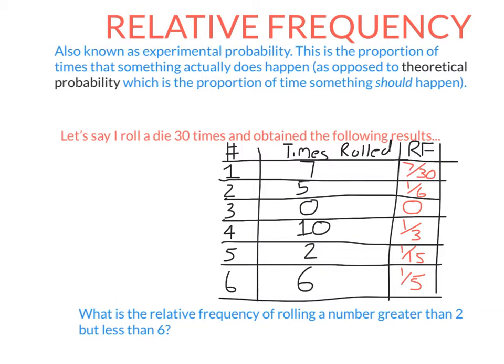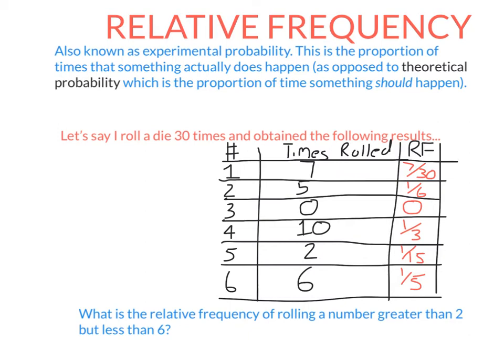And even knowing the relative frequency doesn't really tell you a lot about the theoretical probability. So here, I got a relative frequency of 0 for the number 3. But of course, that doesn't mean that rolling a 3 is impossible. Of course it's not impossible. It just means I didn't roll a 3 in any of the trials, not that I can't roll a 3 if I performed more trials. So it's very important we know the difference.